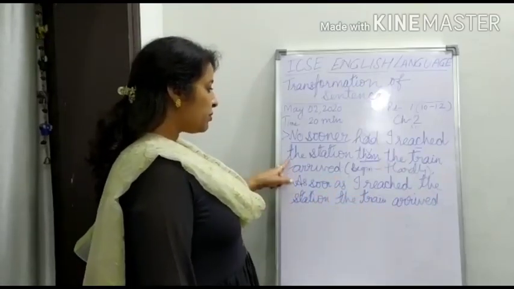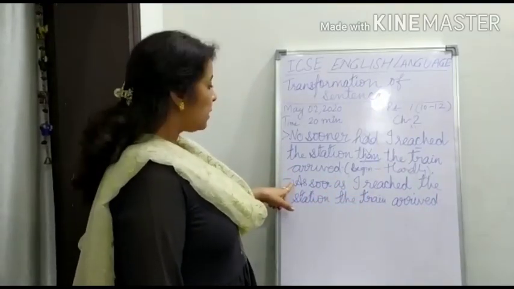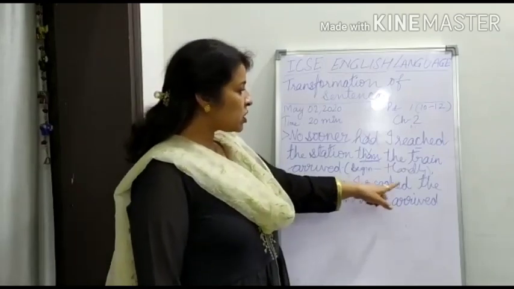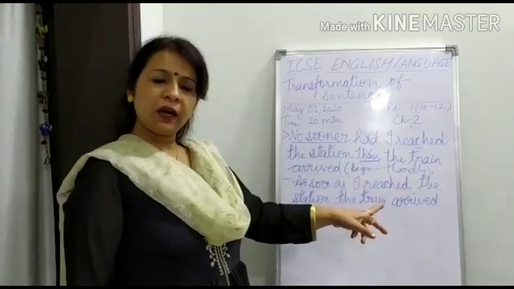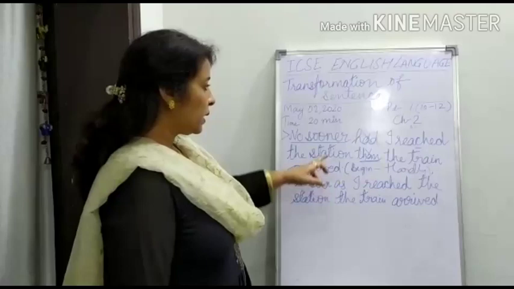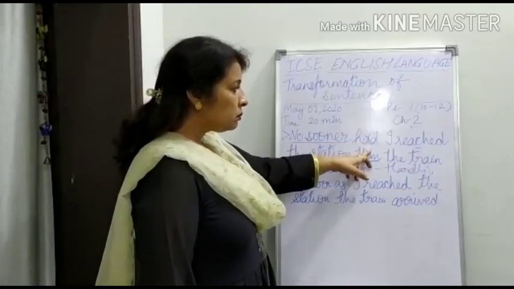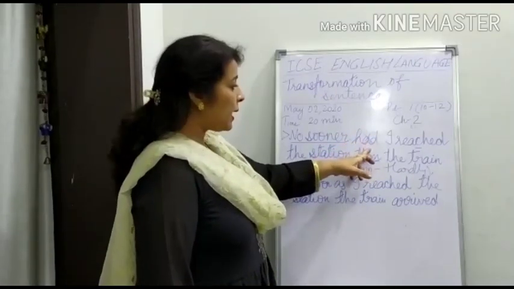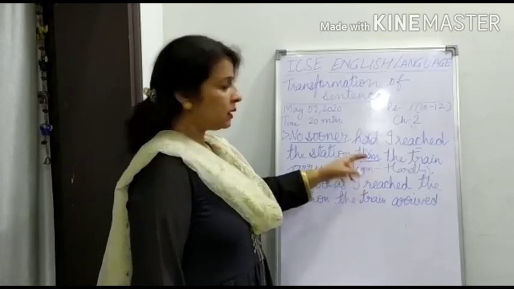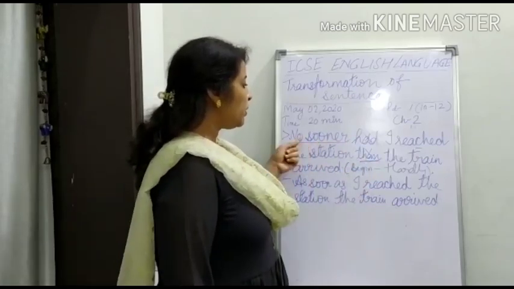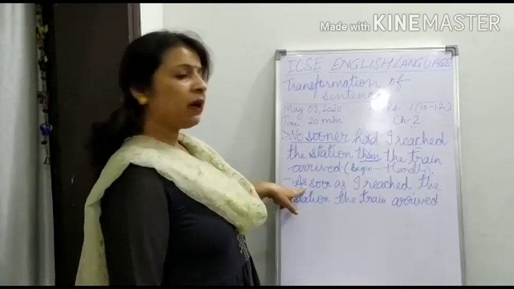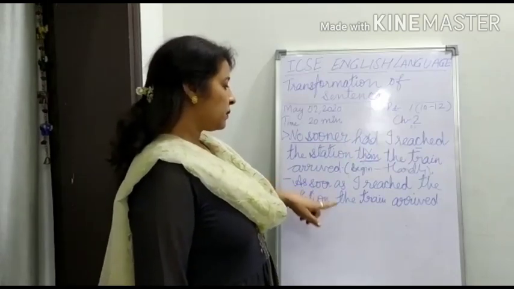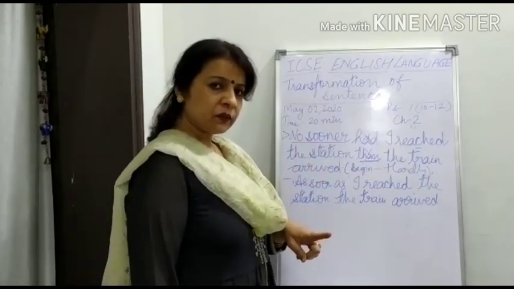Okay. So what is the first alteration? As soon as I reached the station, the train arrived. Clear? So we have to cut had as well as than here. And instead of no sooner, we have to replace it by as soon as. Is it clear, children? Okay.